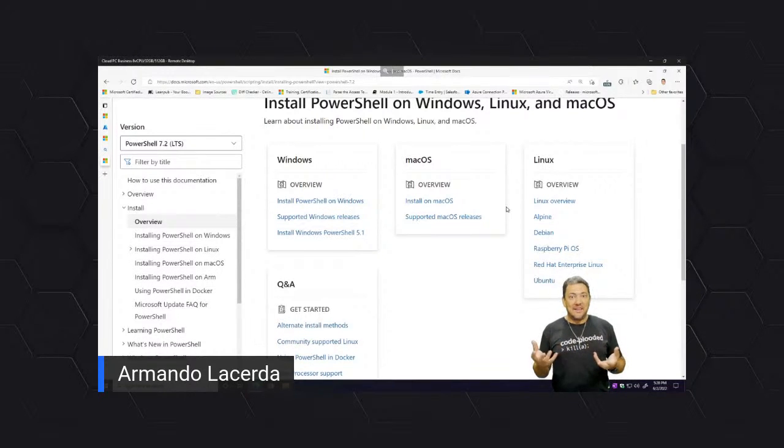But the bottom line is what you're learning here is transferable from Windows to these other two platforms. So if you want to, you can do your automation also in PowerShell on these. You're not restricted just to the Bash interface that's in there, which is great, by the way. I'm not saying that you should switch, right? I'm saying you have an extra option to do your automation tricks on those platforms.